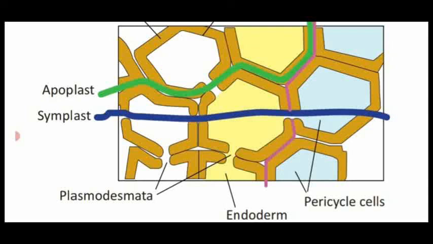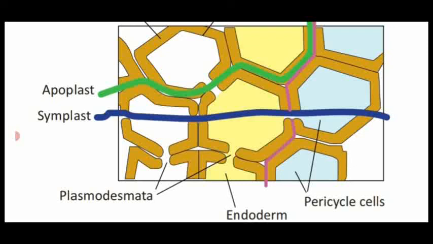So the diffusion process takes place for the absorption of water from the soil to the root hair region, and then from the root hairs to the xylem, the water molecules are transported through the plasma membrane, which is said to be the osmosis process.